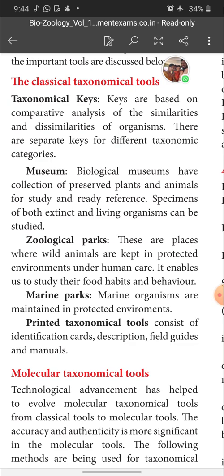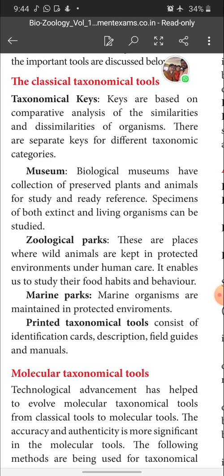There are separate keys for different taxonomic categories. What are the different taxonomic categories? Species, genus, family, order, class, phylum. These are the different taxonomic categories. For each category there are different keys. This is called taxonomical keys.